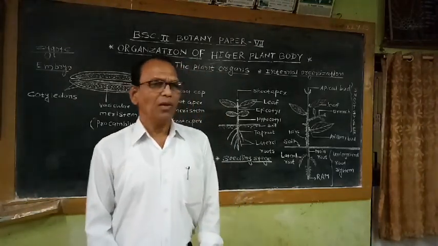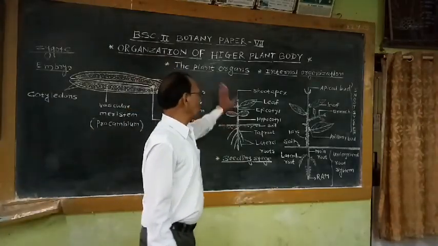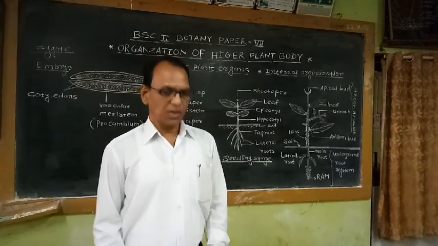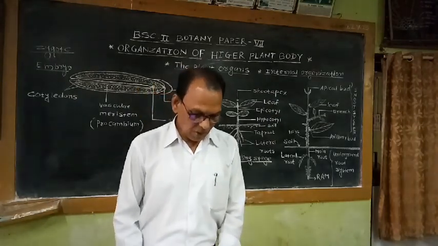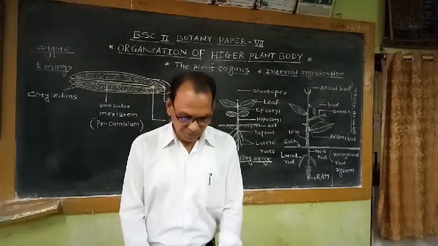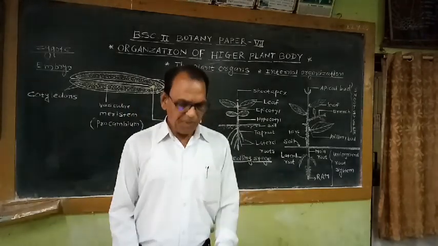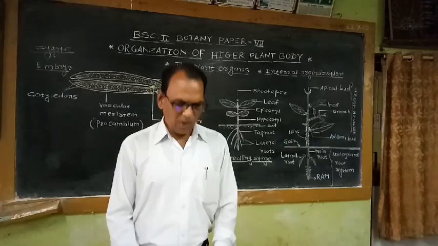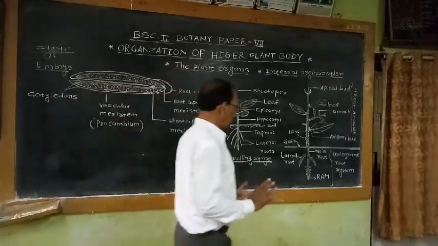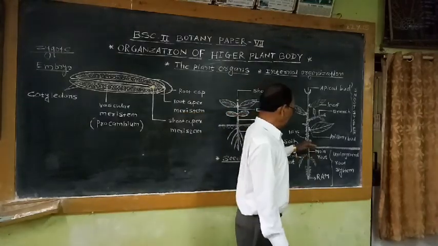So when the seedling further grows, it develops the different organs in the plant body. So organization of the higher plant body requires the development of plant organs. So what are these plant organs? Basically two plant organs are developed.